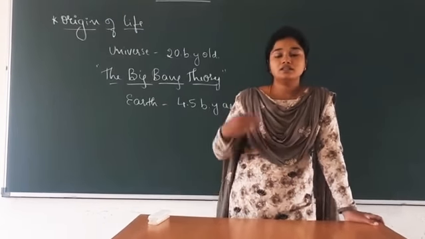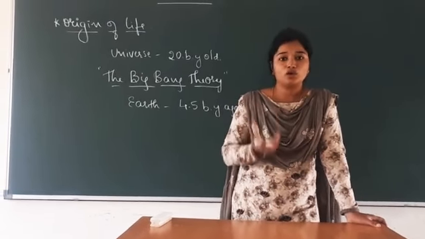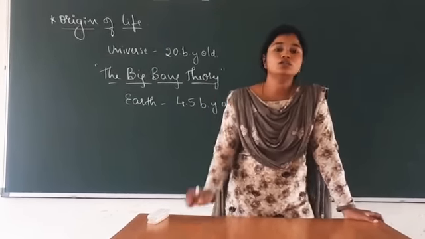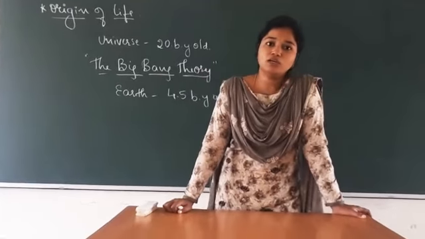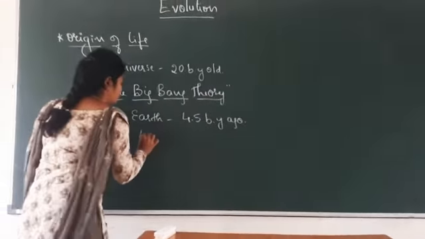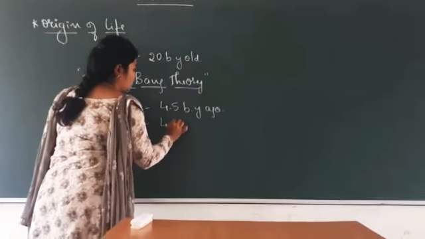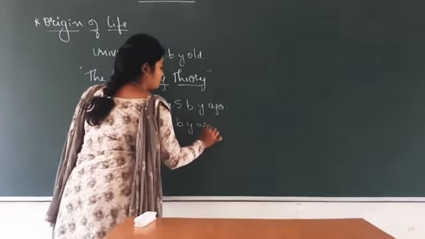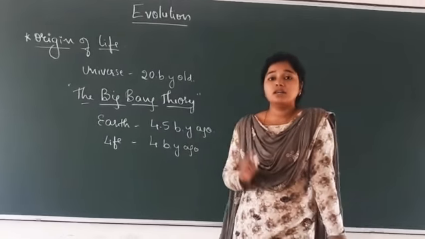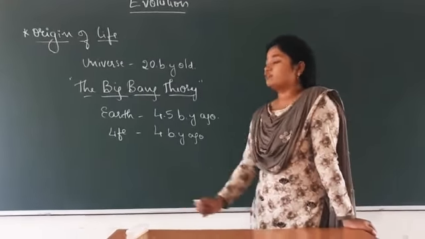This is how life started from the water, and that is the origin of the universe and the origin of the earth. The first life started from the water, and life on the earth was formed 4 billion years ago. The earth was formed 4.5 billion years ago, but life on the earth was formed only 4 billion years ago.